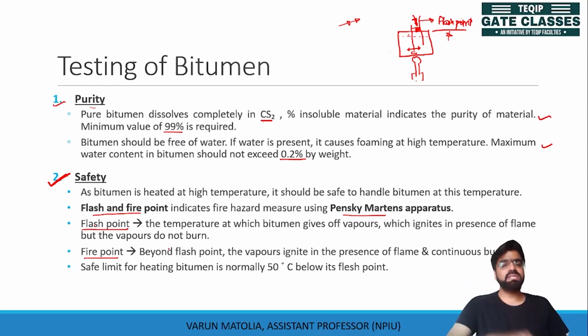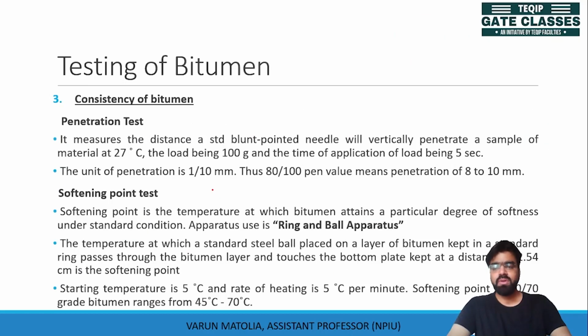Those temperatures are measured, and we try to keep the burning temperature or the mixing temperature of this bitumen 50 degrees Celsius below the flash point. This is how we can maintain safety. So this is the flash and fire point test.